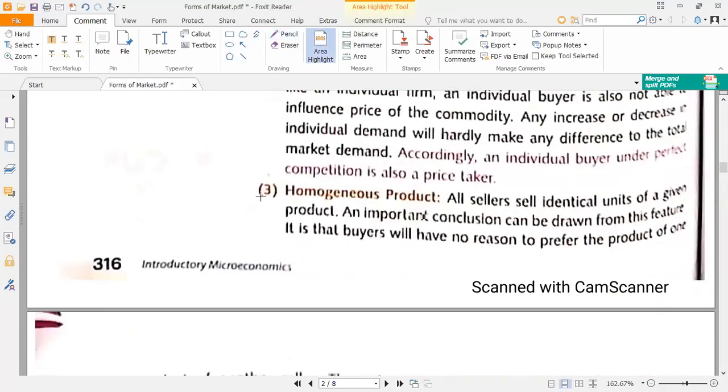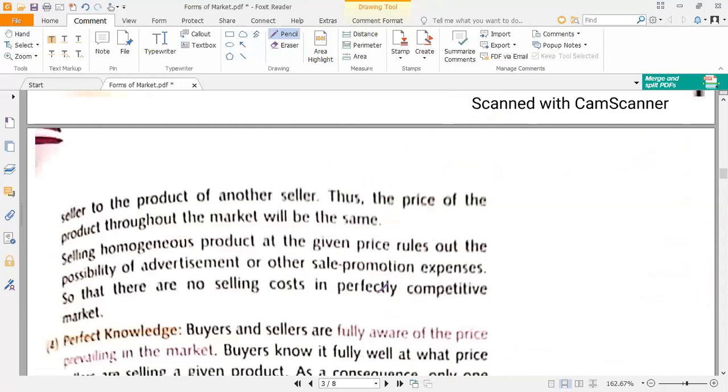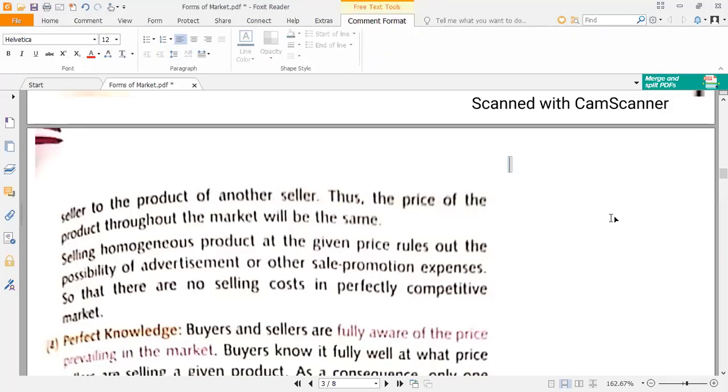The third point is homogeneous product. The product sold in perfect competition is identical to each other. The product sold in perfect competition is highly identical, so that makes the product homogeneous. So when you sell homogeneous product, there is no selling cost involved. That means there is no advertisement cost in perfect competition.